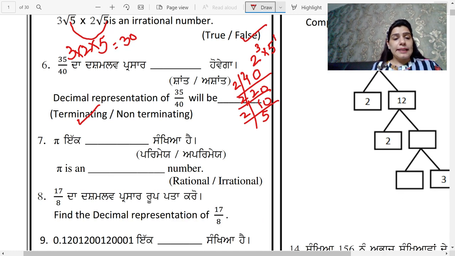Moving on to the next question. Pi एक dash संख्या है. Pi is an dash number, rational or irrational. So pi is an irrational number.